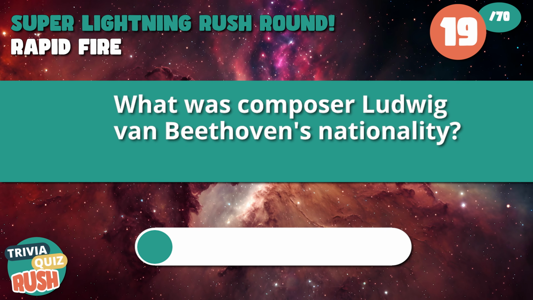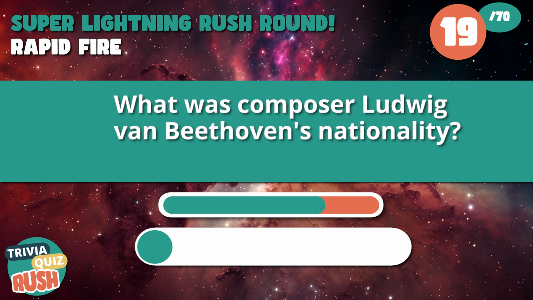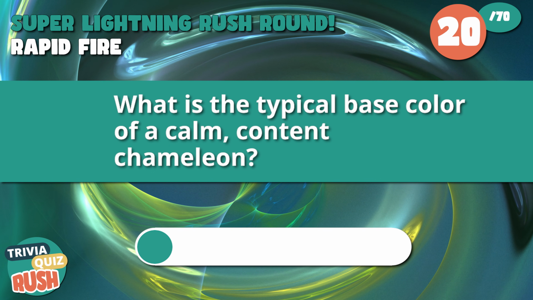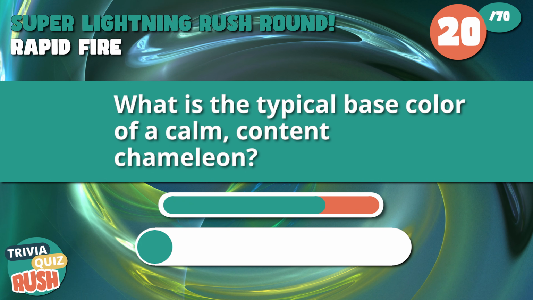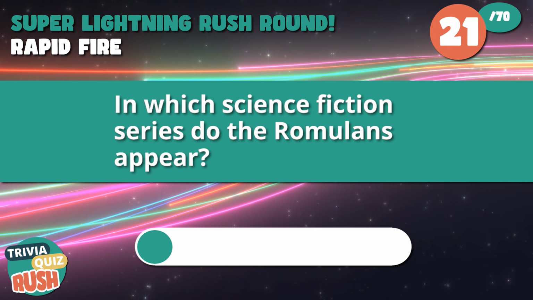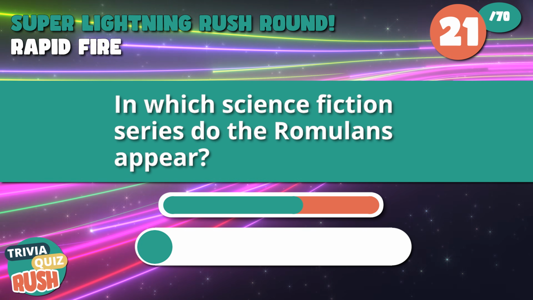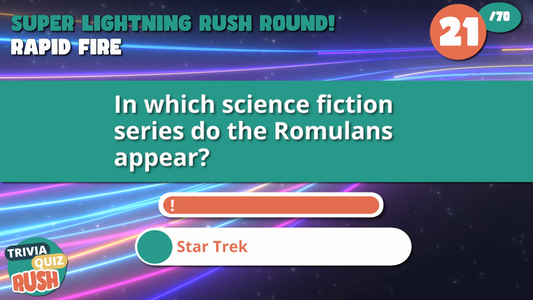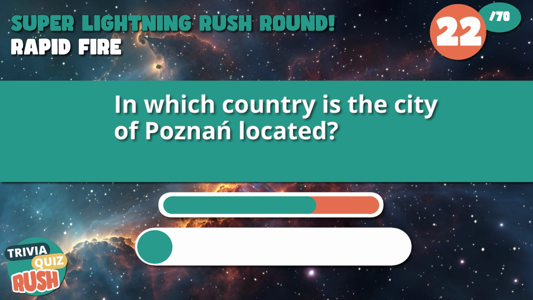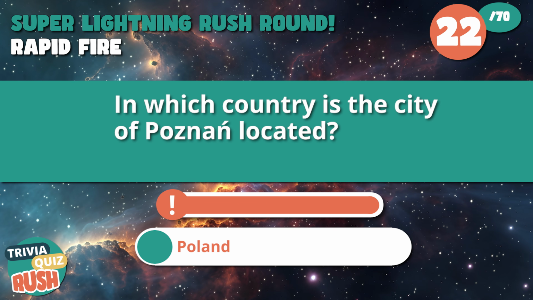What was composer Ludwig van Beethoven's nationality? That's German. What is the typical base color of a calm, content chameleon? Green. In which science fiction series do the Romulans appear? It's Star Trek. In which country is the city of Poznan located? It's Poland.